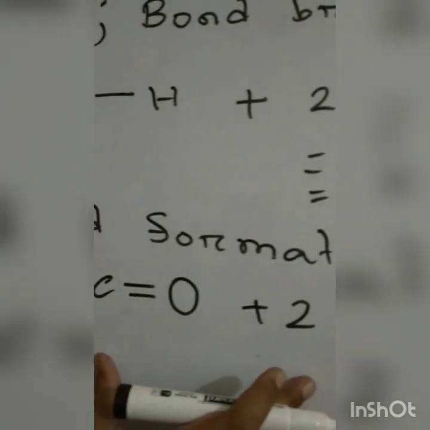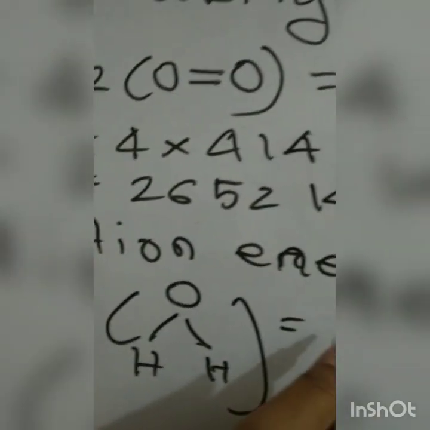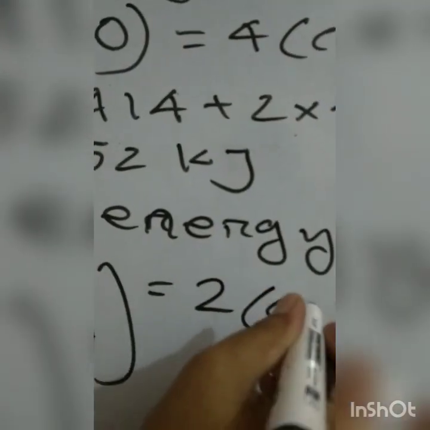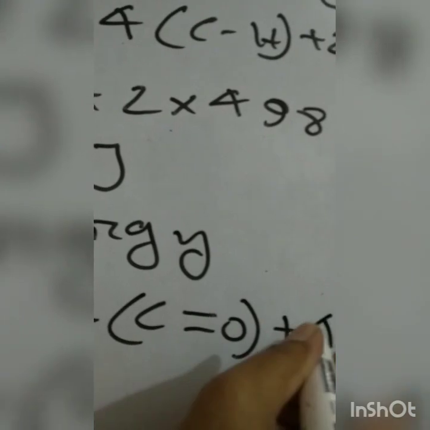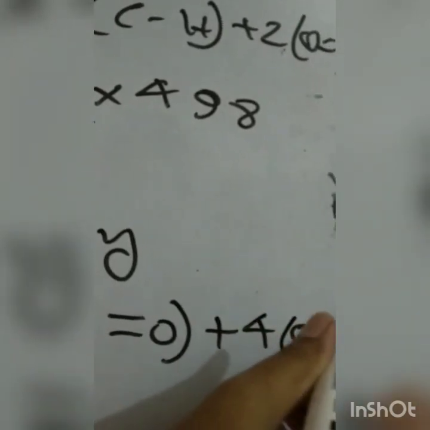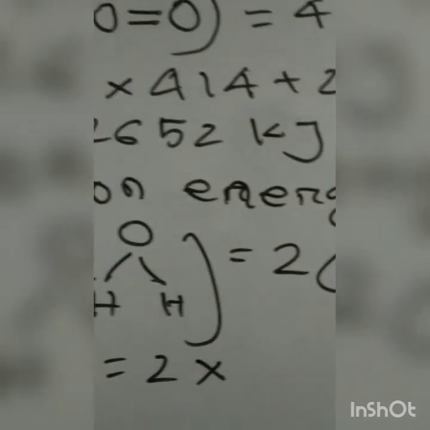Both of these bonds are newly formed, so we write it this way: 2 carbon oxygen plus 4 oxygen hydrogen is equal to 2 into, what is the value of carbon oxygen?